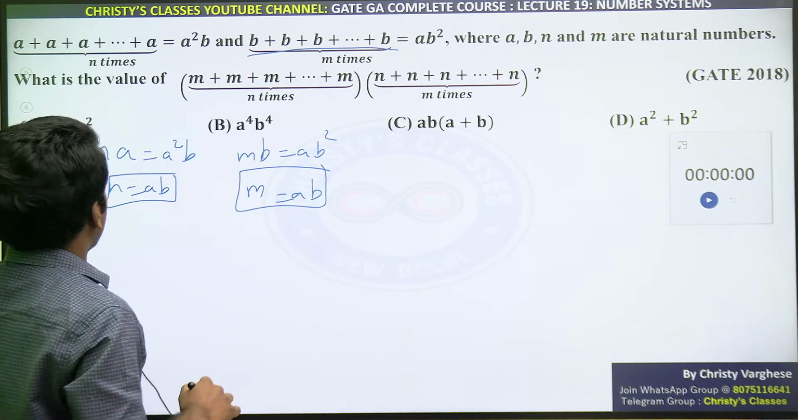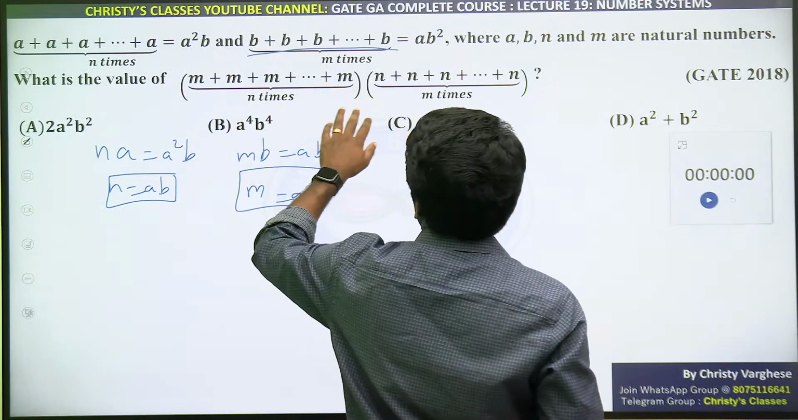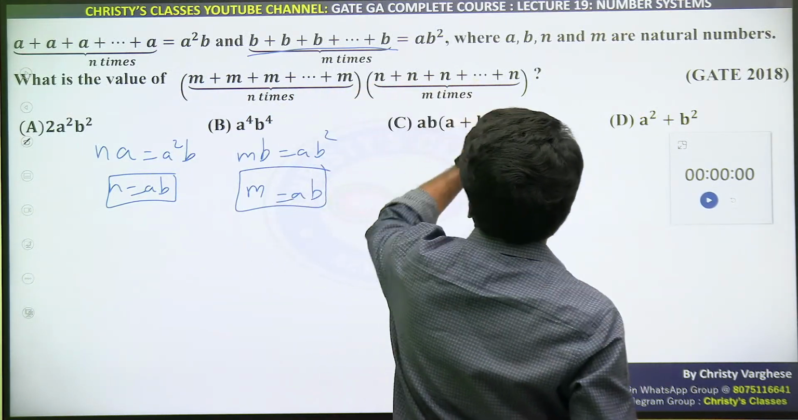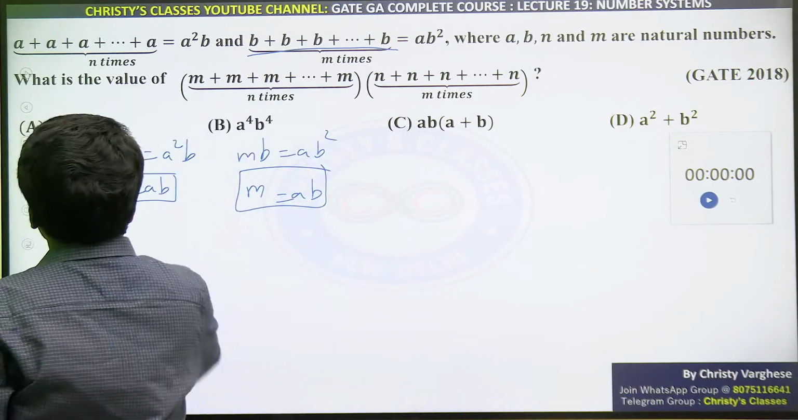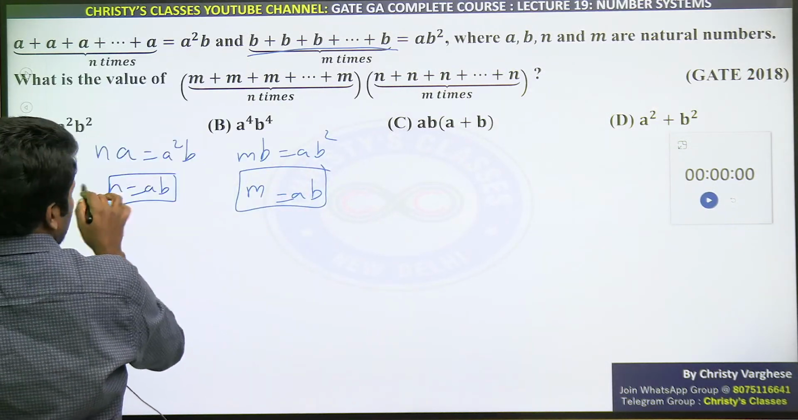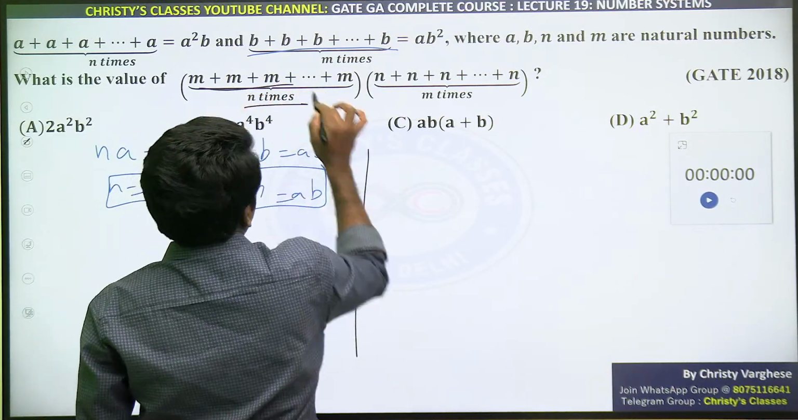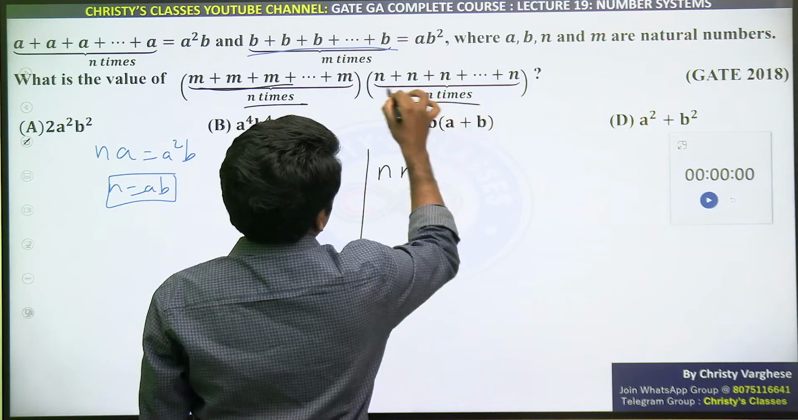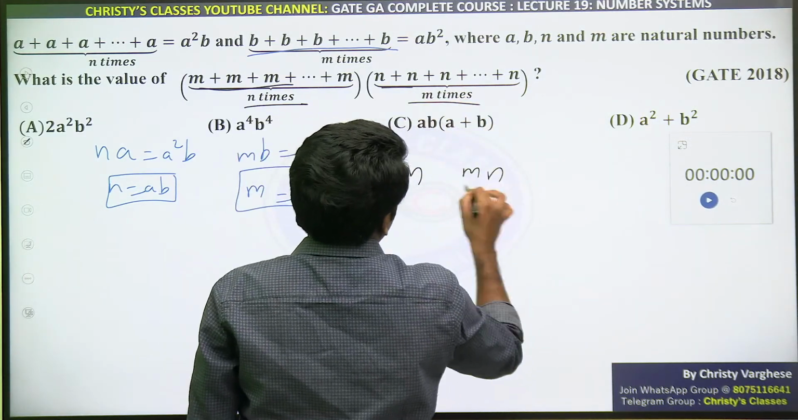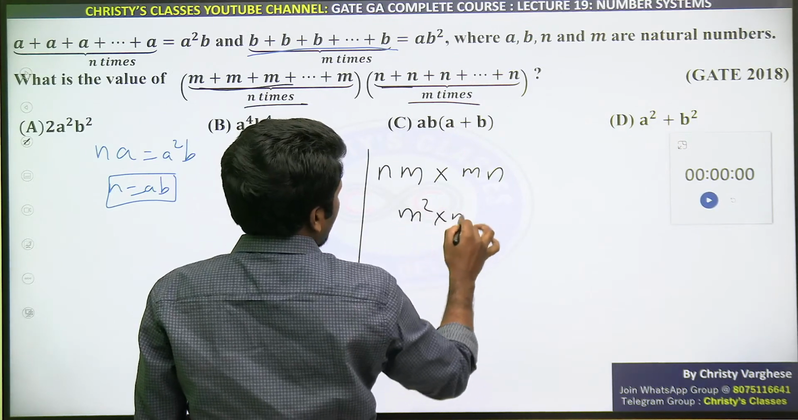Now let us see what is given. What is the value of M plus M plus M plus, M added N times, times N plus N plus N plus, N added M times? Let us see that. Here the exponent idea is briefly coming. N times M is added, that is N into M. M times N is added, that is M into N. Its product, that is M square into N square.